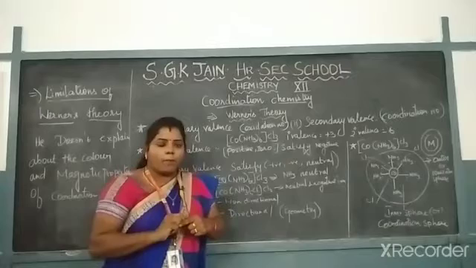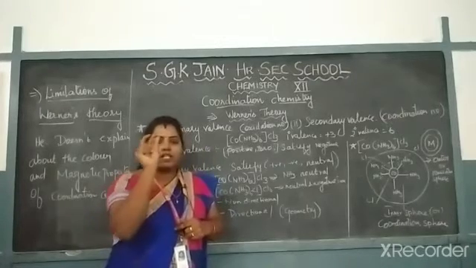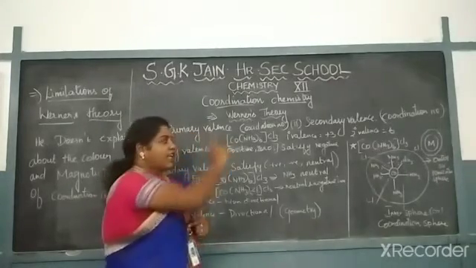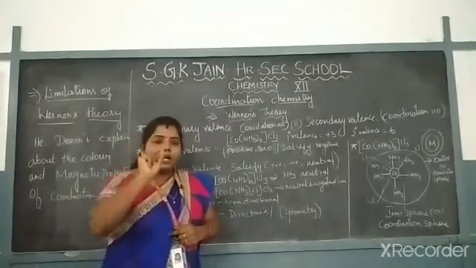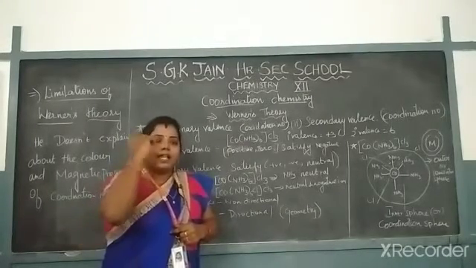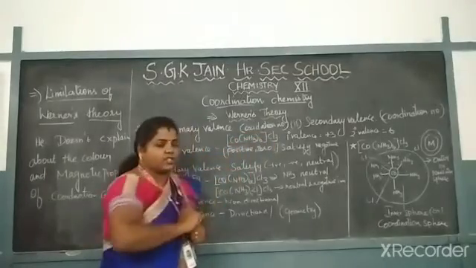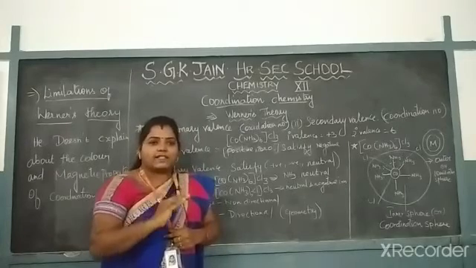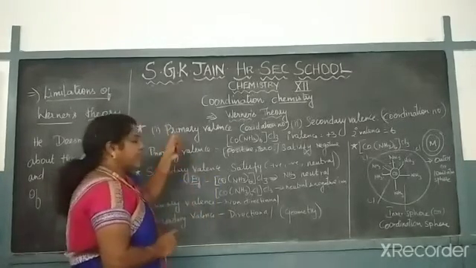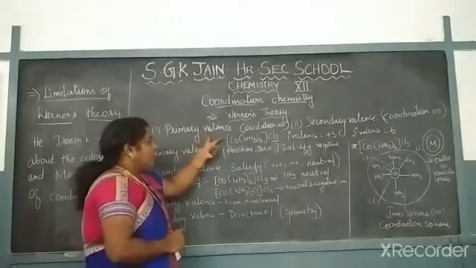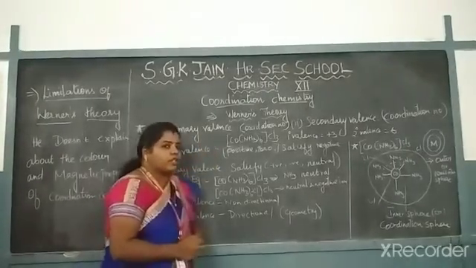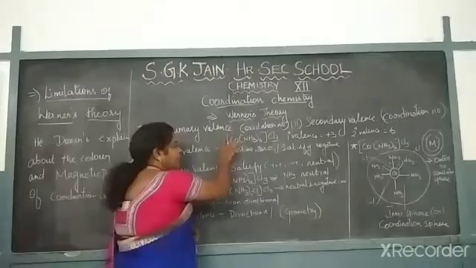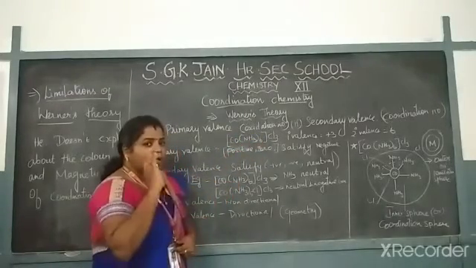So the coordination compound contains the central metal atom as well as the ligand. The oxidation number of the central metal atom indicates the primary valency, then the coordination number, which is described by the ligands, is the secondary valency. The coordination compound exhibits both the primary valency and the secondary valency. Let me see the example. Let me take a coordination compound. How can you identify a coordination compound? It is expressed in the coordination sphere. The compound expressed in the coordination sphere is called a coordination compound.